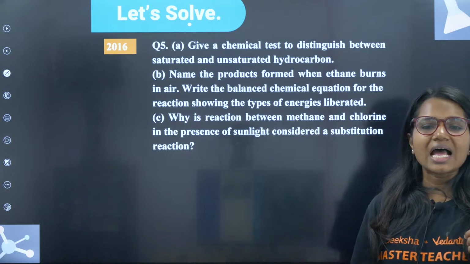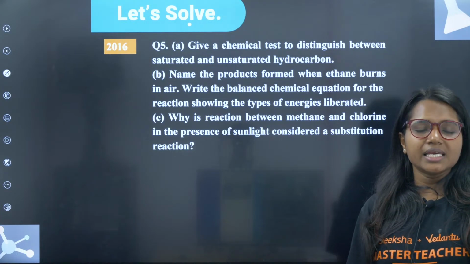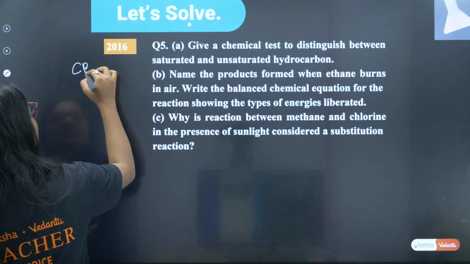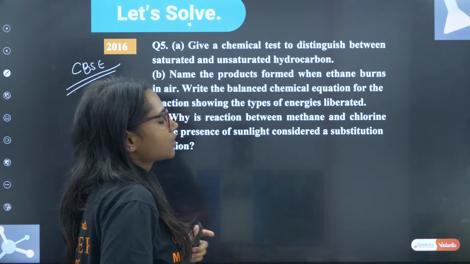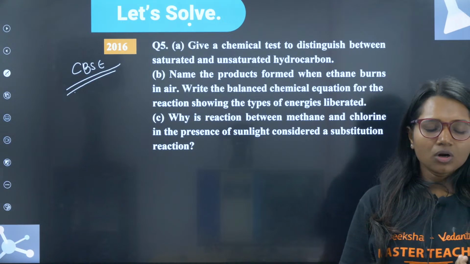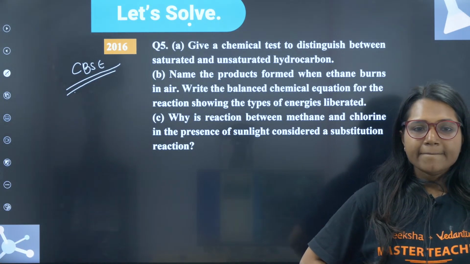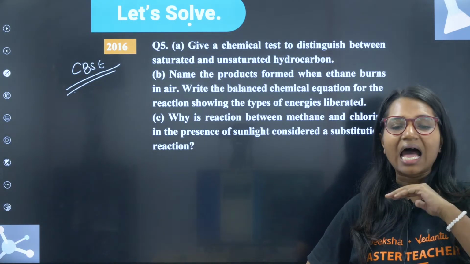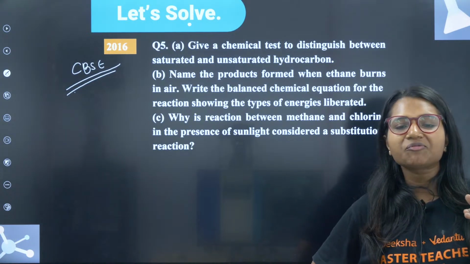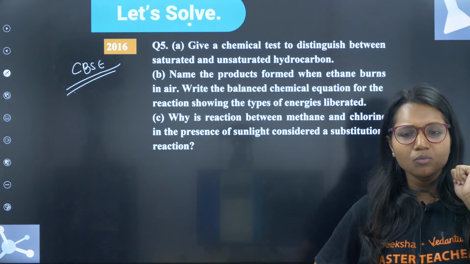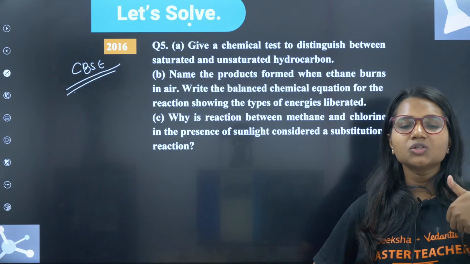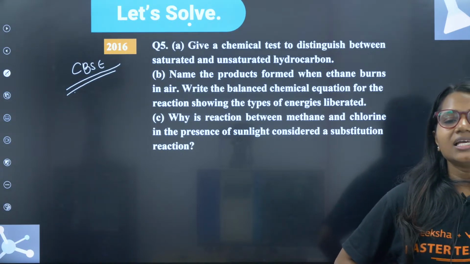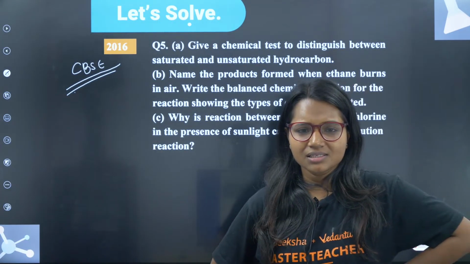This question has come in 2016 CBSE. Yes, very good Gautami, Netra. Guys, you can tell me in the comment box whether I have to slow down, or my speed is fine, or I should move fast. Rohit, you can show the thumbs up, you don't have to write every time. Guys, don't forget to tell me.